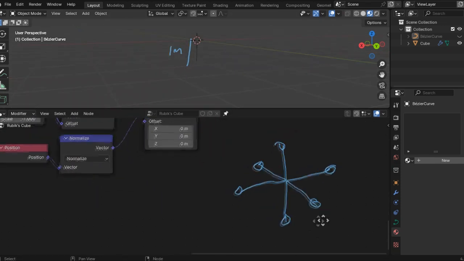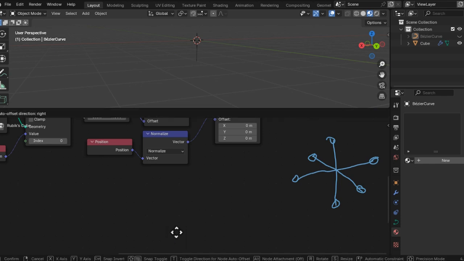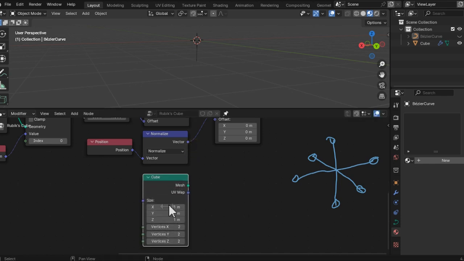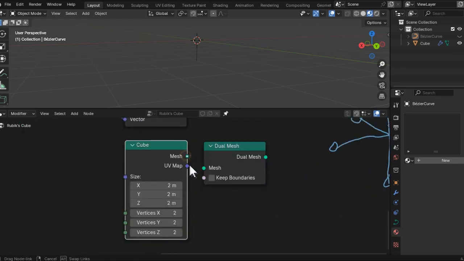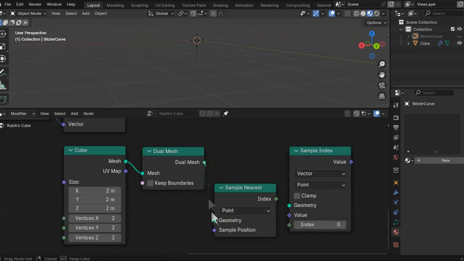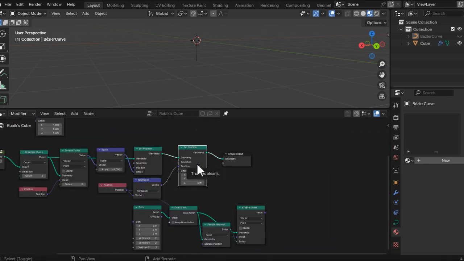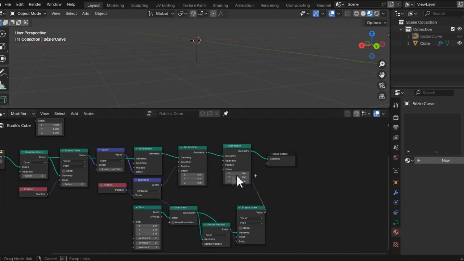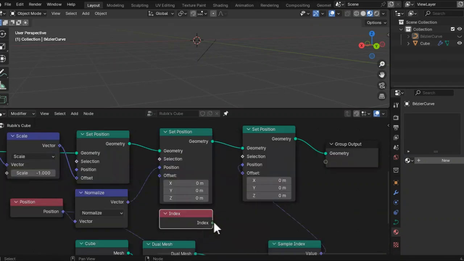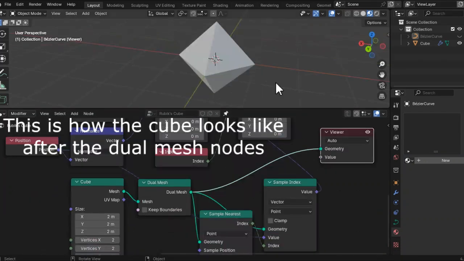Now we need 6 points representing the 6 cardinal directions in a 3D space. So add a cube, set the size to 2 meters, then connect the geometry to a dual mesh node. We will sample the nearest point position and connect it to another set position node. We are selecting the second point by connecting an index to the selection.